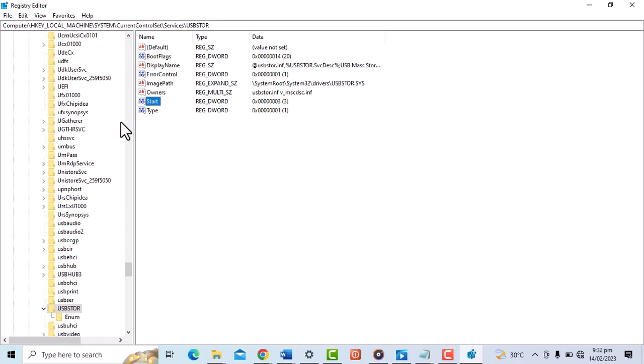So this is how we deactivate our USB port to prevent people from gaining unauthorized access to our programs and files without our permission.